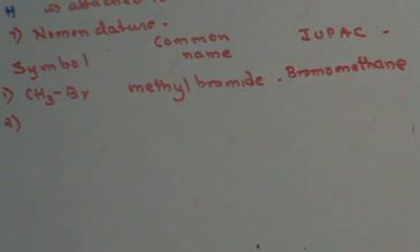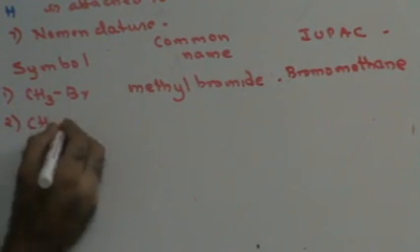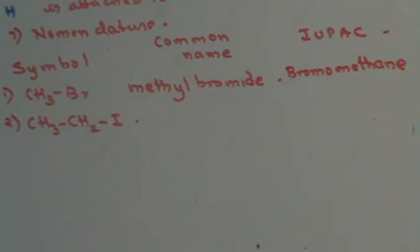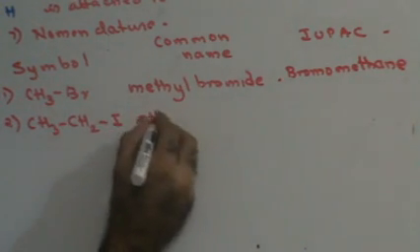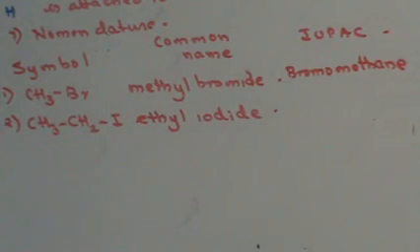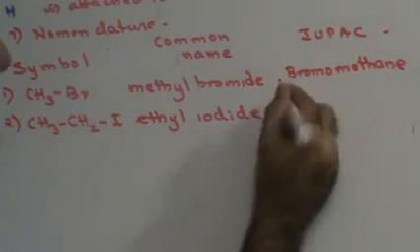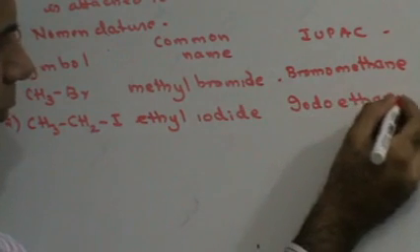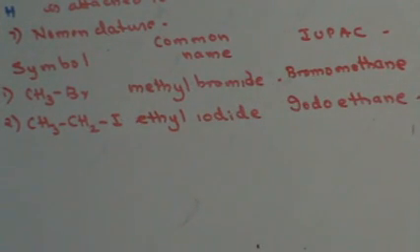Next, suppose I have CH3CH2I, two carbon atoms. Therefore, this is going to be ethyl iodide. For the IUPAC name, inorganic comes before organic: iodo, two carbon atoms, therefore ethane. Right? Next, let's see this.